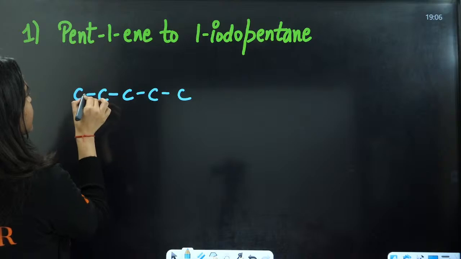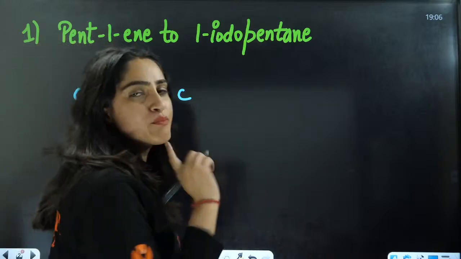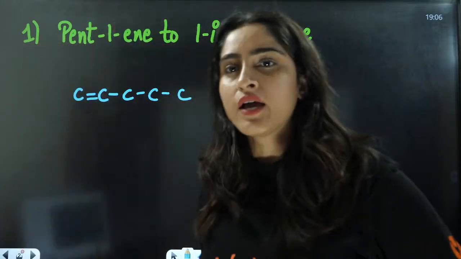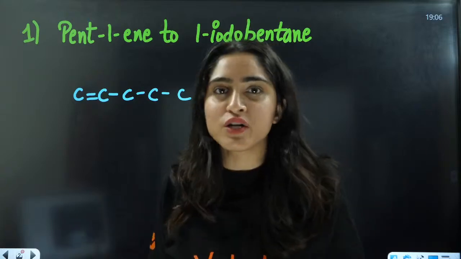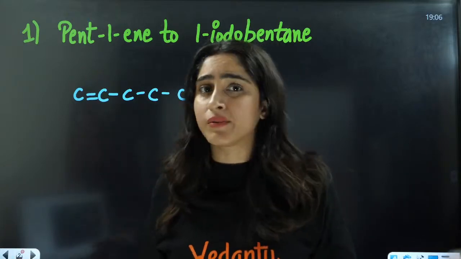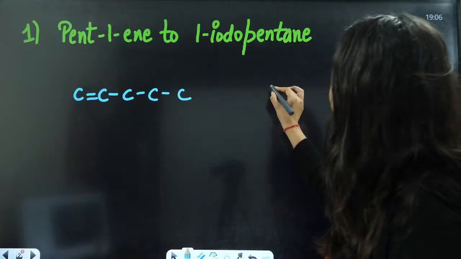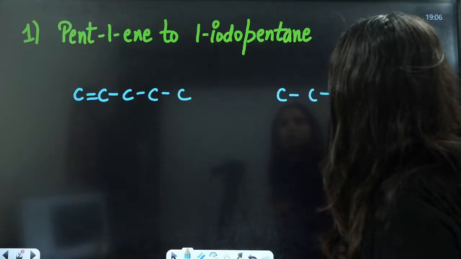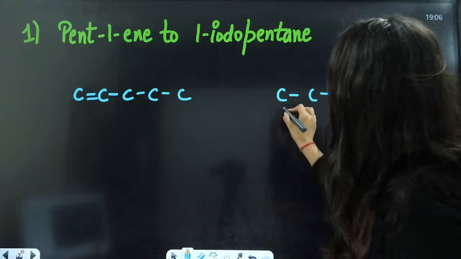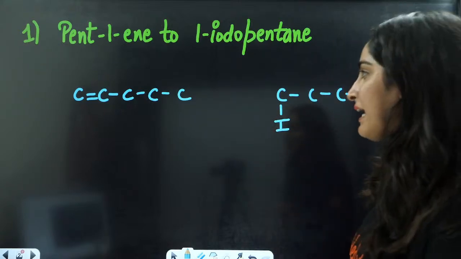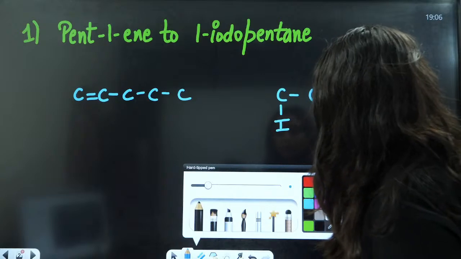Pent-1-ene means the double bond is here, and I'm not drawing any hydrogens; you can write them yourself by completing the tetravalency of carbon. And this is 1-iodopentane, carbons 1, 2, 3, 4, 5.